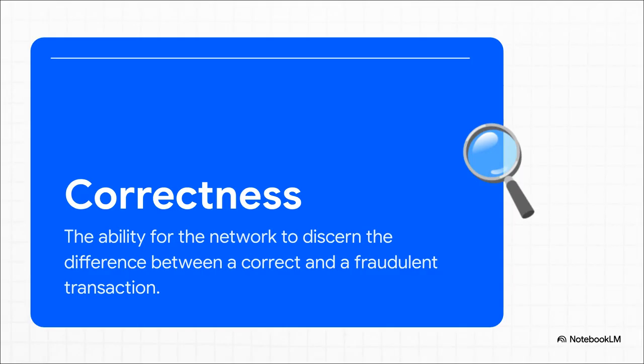First, you need correctness. This is basically the system's built-in nonsense detector. It has to be able to look at a transaction and immediately say, nope, that's fake. Maybe something isn't signed right or someone's trying to magically create money out of thin air. It just gets rejected right out of the gate.